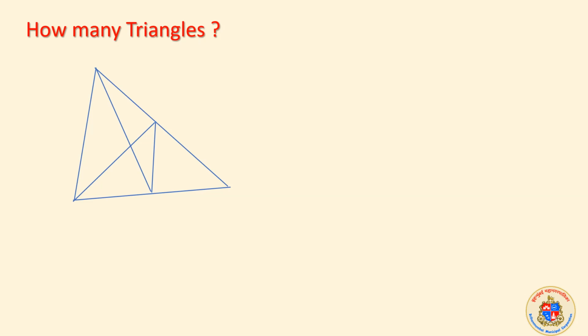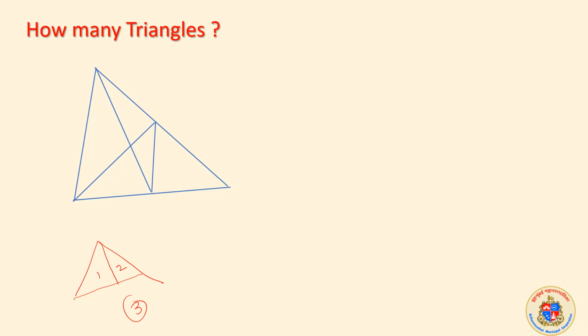Here comes the first question. How many triangles are there? Now, what logic will we apply to find out how many triangles are there? One method that we studied earlier, I would like to just remind you from the last one. If there is a triangle like this, it's a single triangle, and if you divide that triangle, now 2 triangles are made, and with the original triangle, the bigger one, 3 triangles are made.